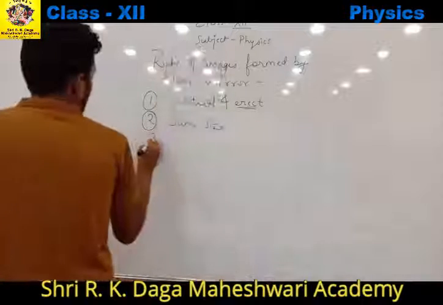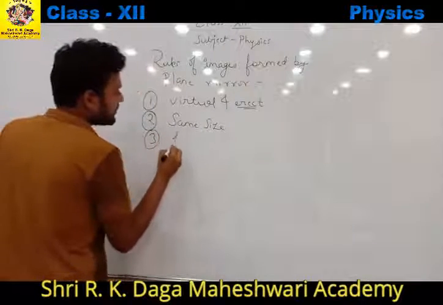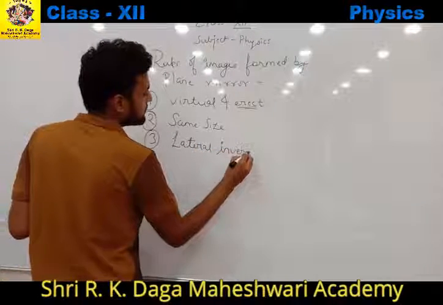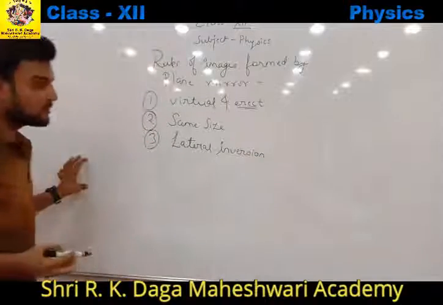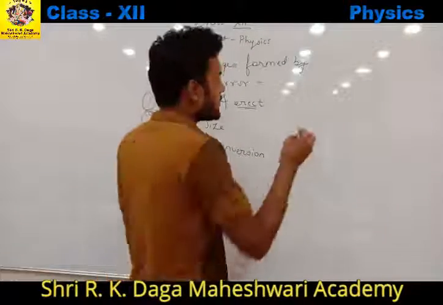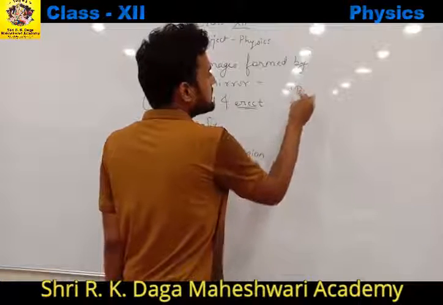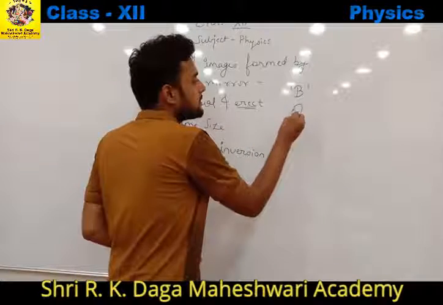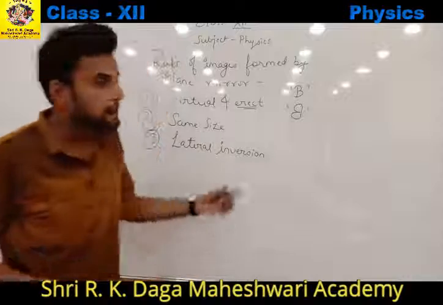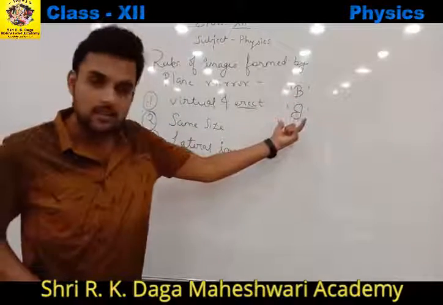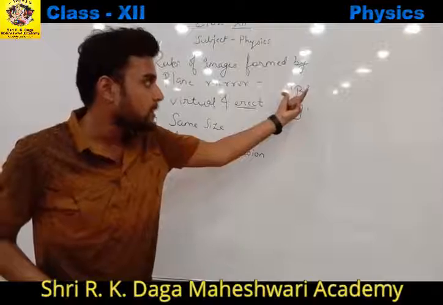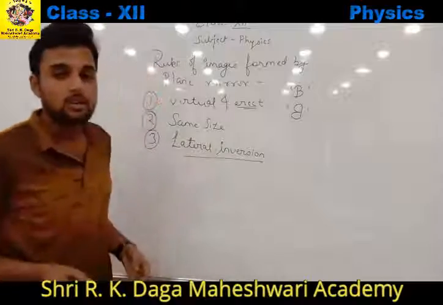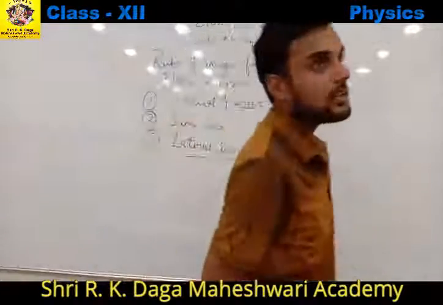The third point is that the images formed by plane mirror possess lateral inversion. Now what do we mean by lateral inversion? All of you might have often noticed that if you see this letter alphabet B in the mirror, then it will look like this, है ना? अगर आप इस लेटर B को मिरर में देखो तो it will look like this. So this phenomenon by which the plane mirror laterally inverts the image is called lateral inversion. जो प्लेन मिरर में इमेजेस बनती हैं वो हमेशा laterally inverted होती हैं.